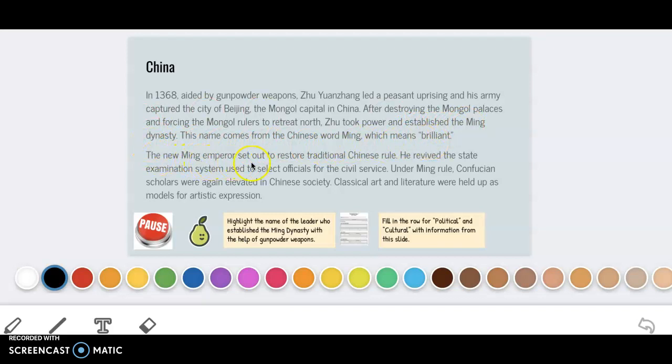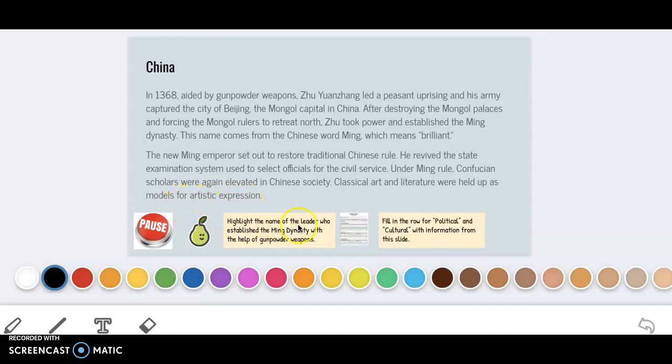The new Ming emperor set out to restore traditional Chinese rule. He revived the state examination system used to select officials for the civil service. Under Ming rule, Confucian scholars were again elevated in Chinese society. Classical art and literature were held up as models for artistic expression.